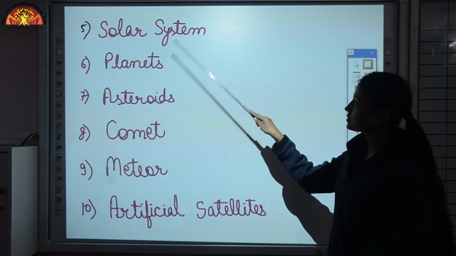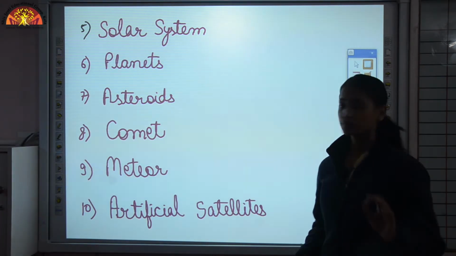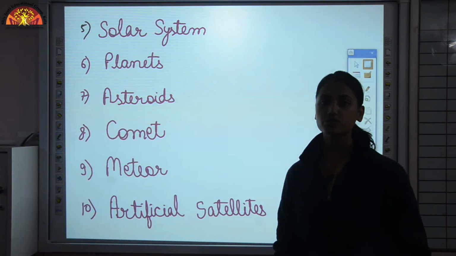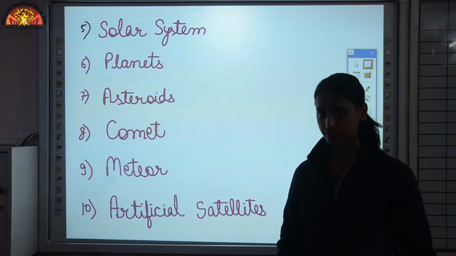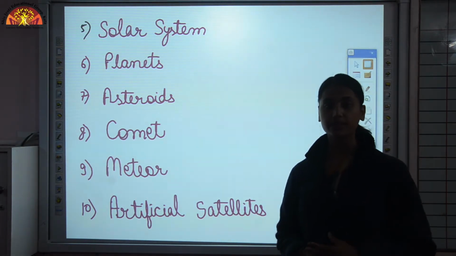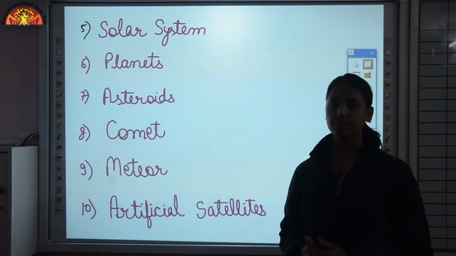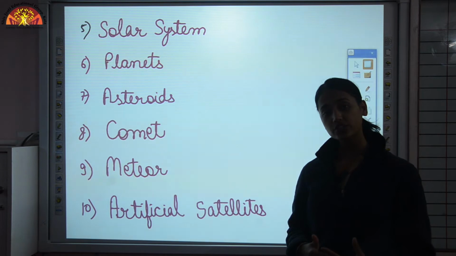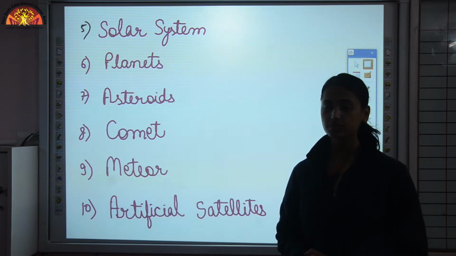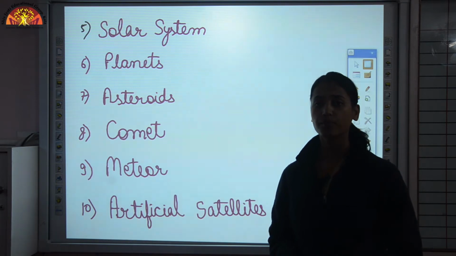Then under the solar system we have 8 planets, and the names are Mercury, Venus, Earth, Mars, Jupiter, Saturn, Uranus and Neptune. We discussed the properties of each planet, and out of all these 8 planets, which planet supports life? That is our Earth. And which is the biggest planet in the solar system? That is Jupiter, and the smallest planet is Mercury.